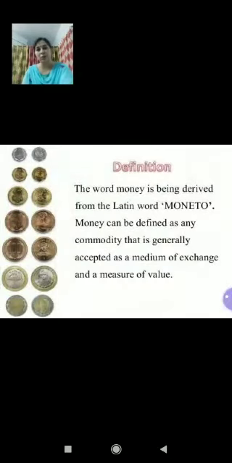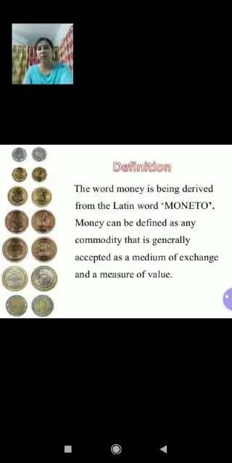Children, before starting functions of money, let's do the revision of the definition of money. I told you money can be defined as a commodity that is generally accepted as a medium of exchange and at the same time acts as a measure and store of value. This is the famous definition given by Crowther. Children, in this definition, you find two important things: number one, medium of exchange, and number two, measure of value.